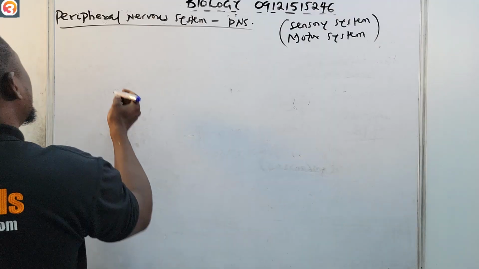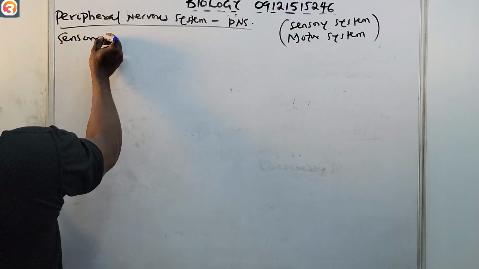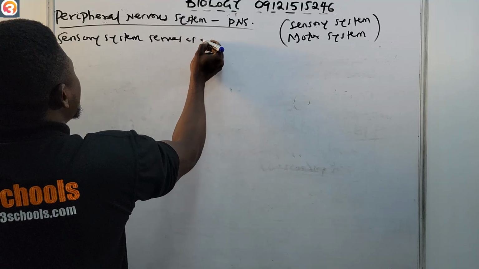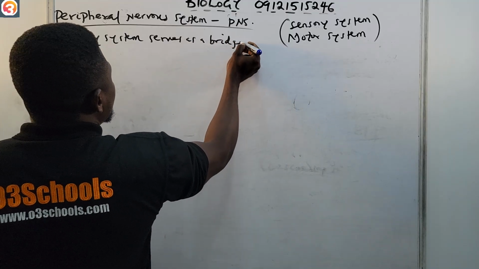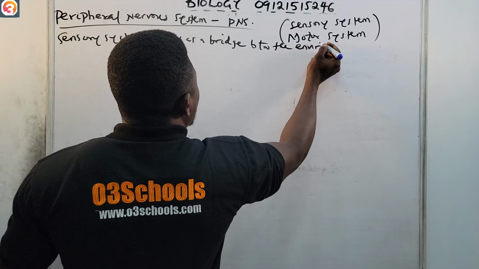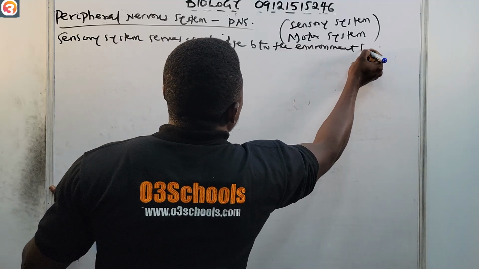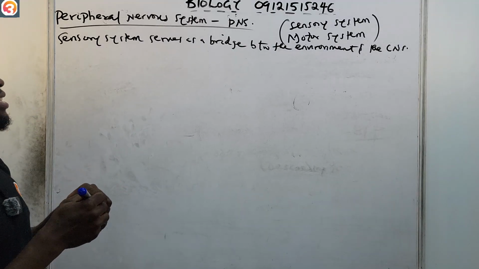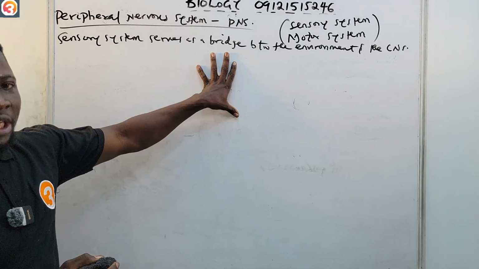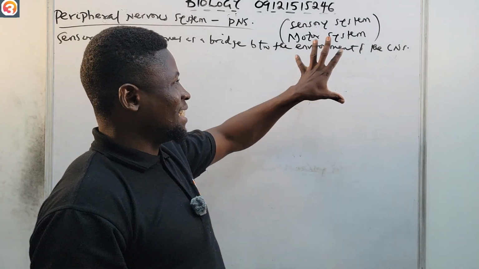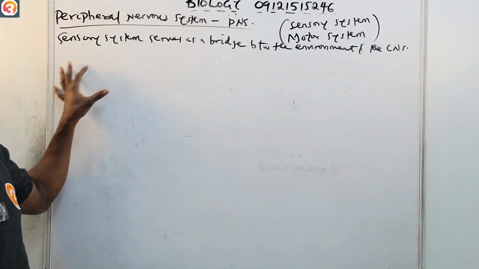Now, what is the sensory system? The sensory system serves as a bridge between the environment and the CNS. It serves as a connection between the environment and the central nervous system.